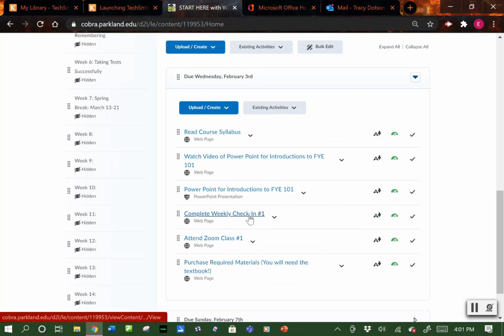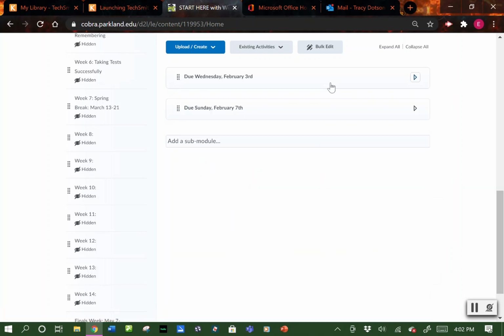Anything that is due on Wednesday, like an assignment in a Dropbox, is due before 11:59 Wednesday night. You should get this check-in done before 11:59 on Wednesday. That means the Dropbox will actually close at 11:59, so make sure you get in there before then to complete it. However, because this is the first week, I will make this first check-in due on Sunday, but just know check-ins will be due on Wednesdays.